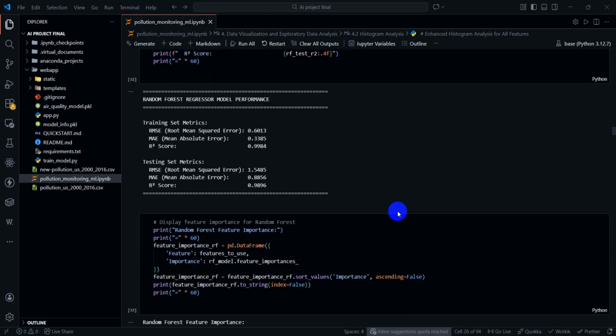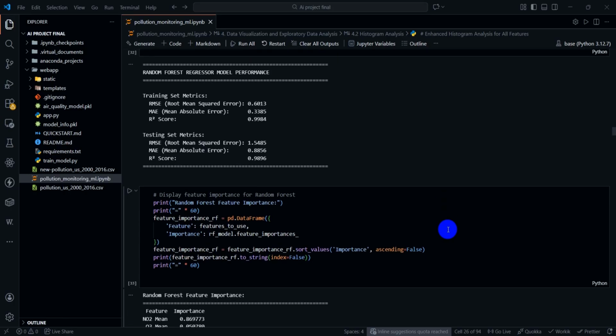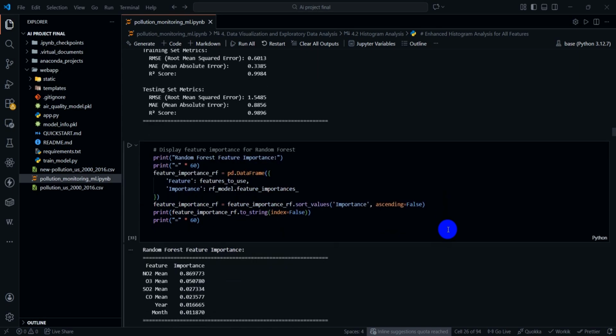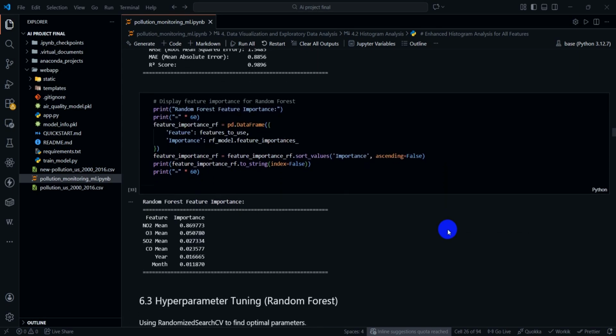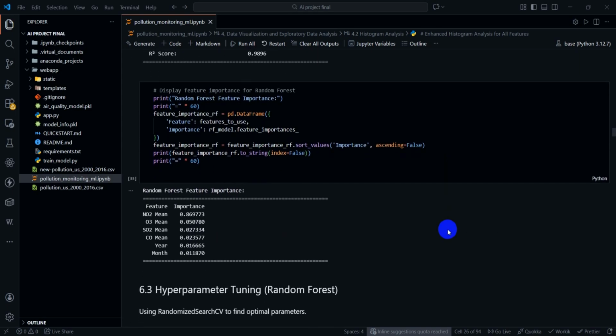This significant improvement occurs because random forest captures non-linear interactions, handles large datasets effectively, and reduces variance using ensemble learning. Feature importance analysis shows that nitrogen dioxide mean alone contributes nearly 87%, which aligns with domain knowledge.